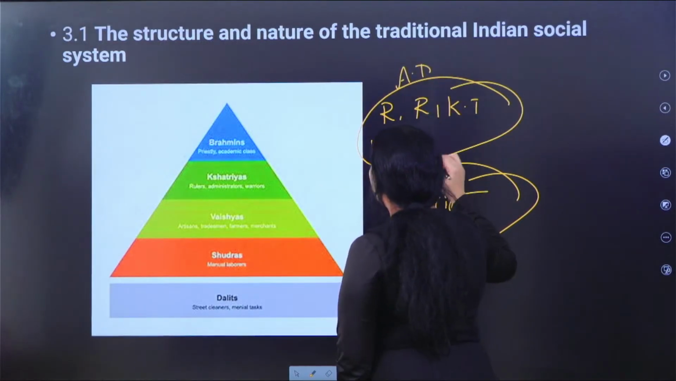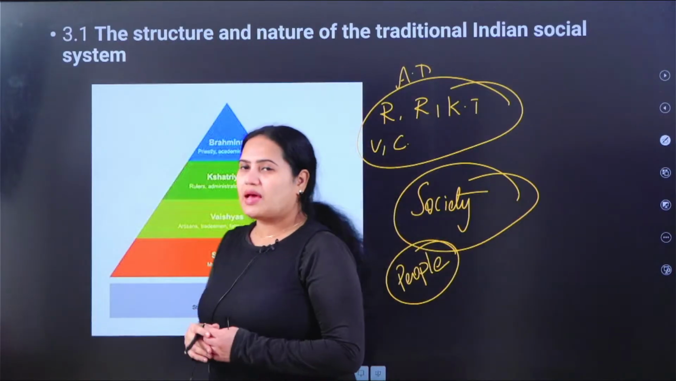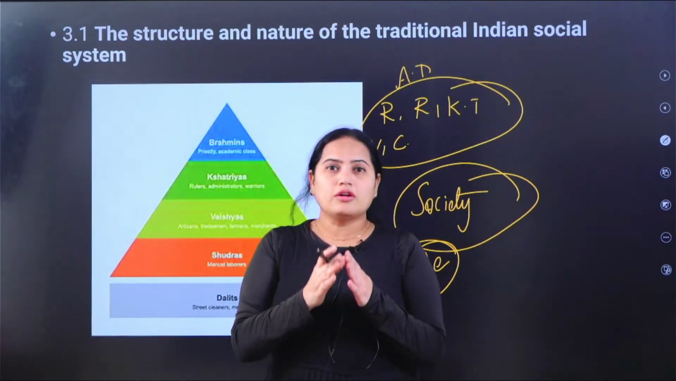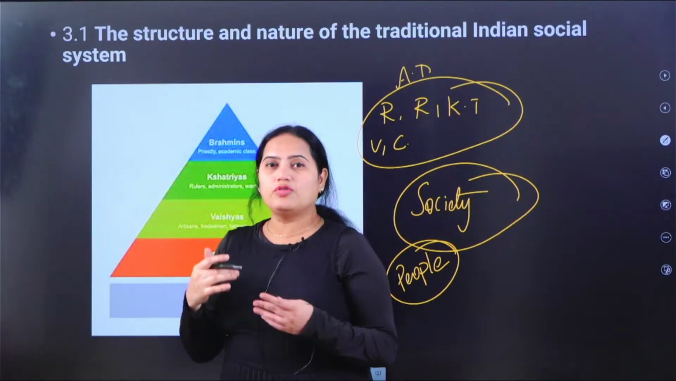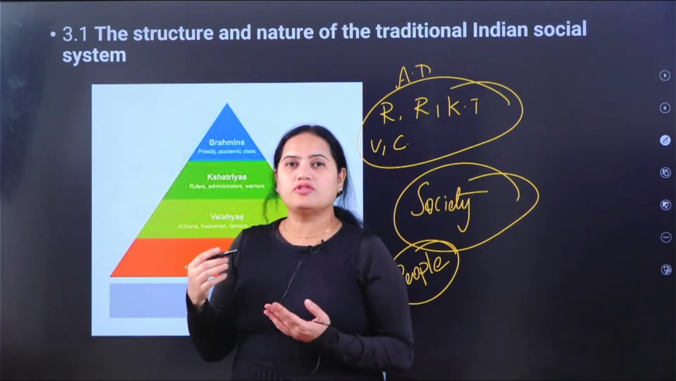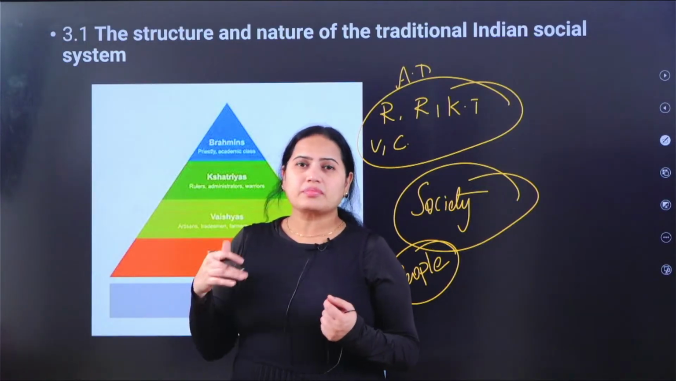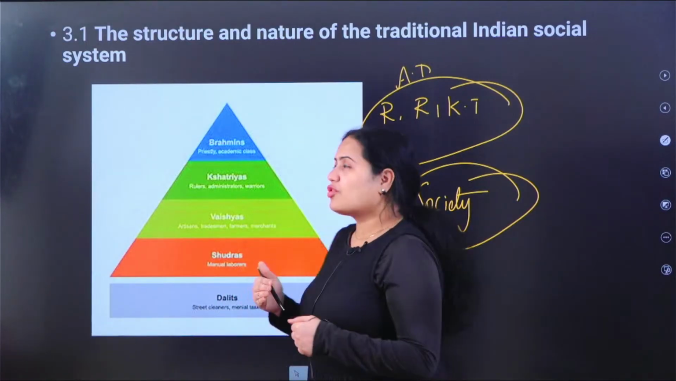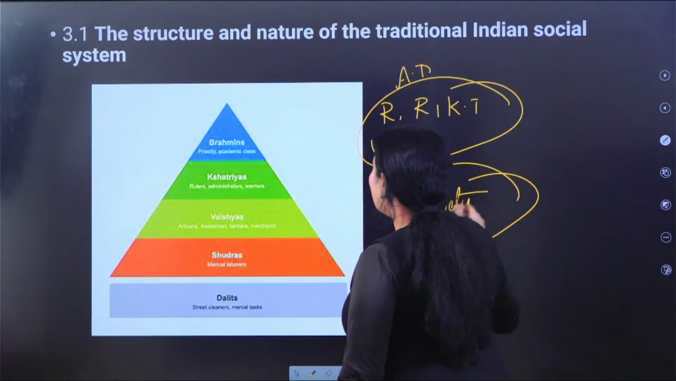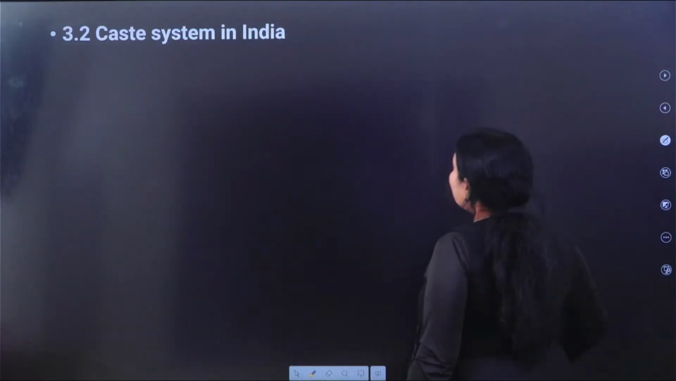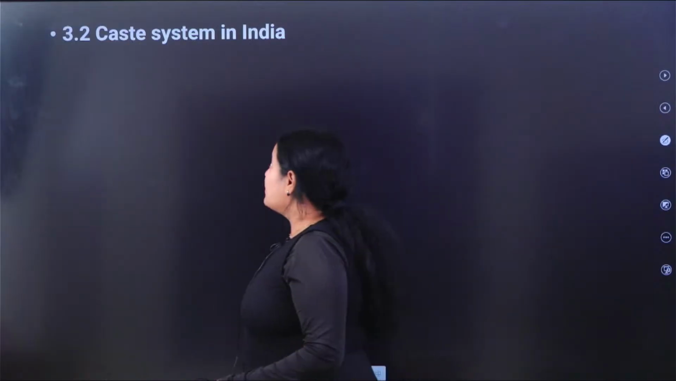So what are all these things? All of these things acted like a controlling agent of the society during that period of time. How these institutions came into existence, what is their purpose, how they are regulating. We will try to understand all these concepts in this particular chapter, that is 3.1. And then moving on, 3.2 talks about the caste system in India.